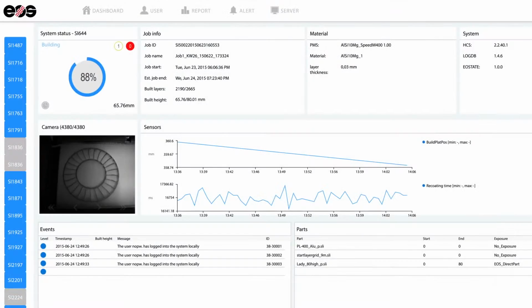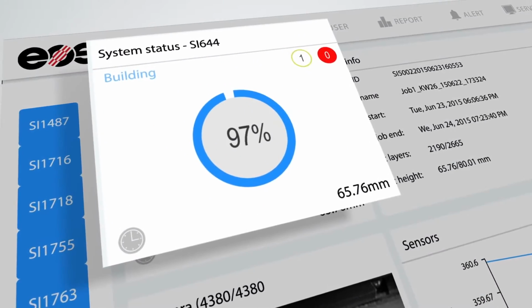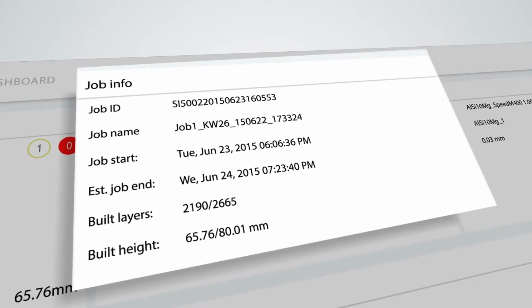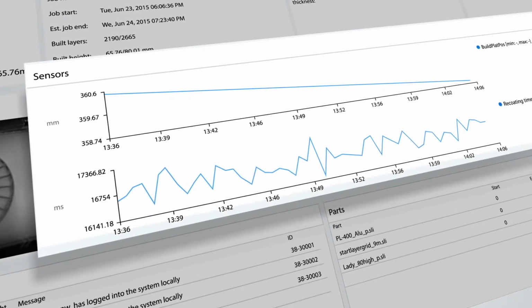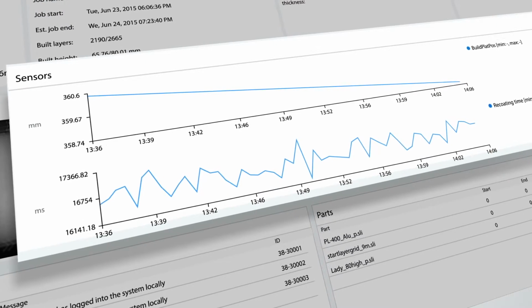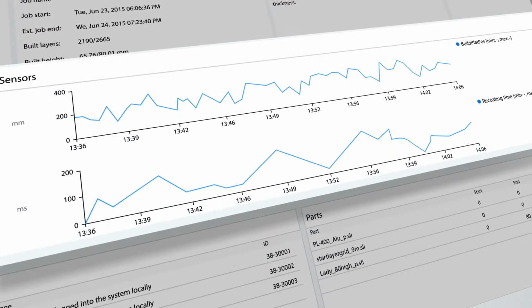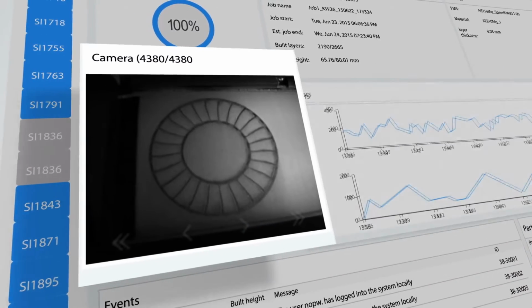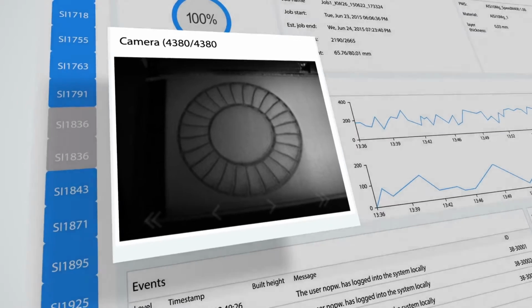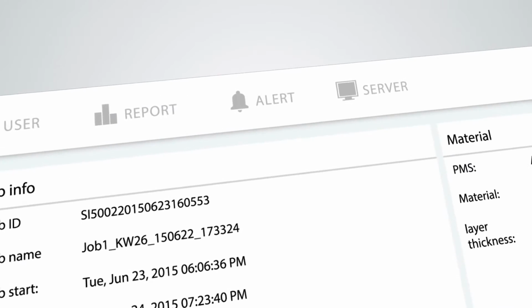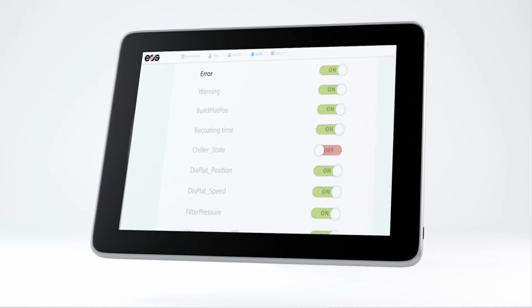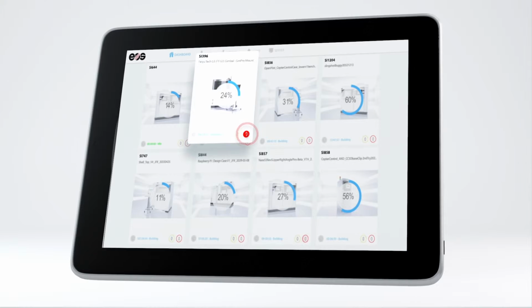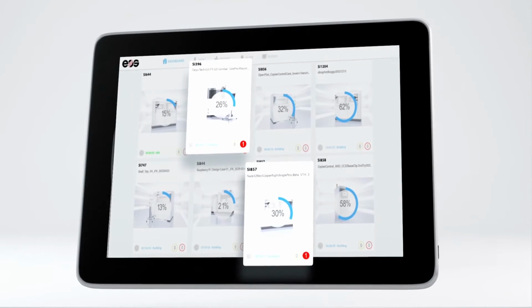EOSTATE Everywhere gives you an in-depth view of the ongoing system building process, along with an overview of all the production-related data. Sensor data is presented graphically, including such information as recoating time, platform height, process chamber temperature, and more. And combined with the EOSTATE powder bed module, you can also have access to the live camera, which is integrated in the system. The intuitive interface and notification settings can be customized to suit your personal requirements to ensure that you have all the information you need exactly when you need it.